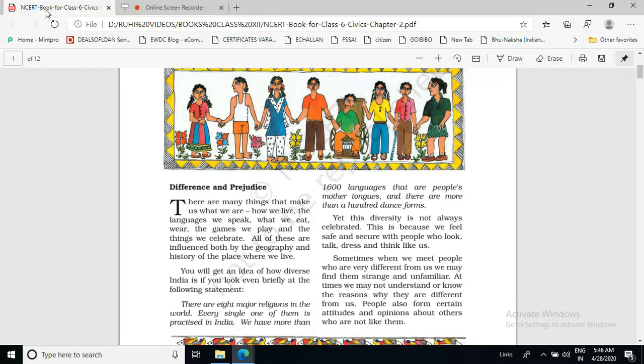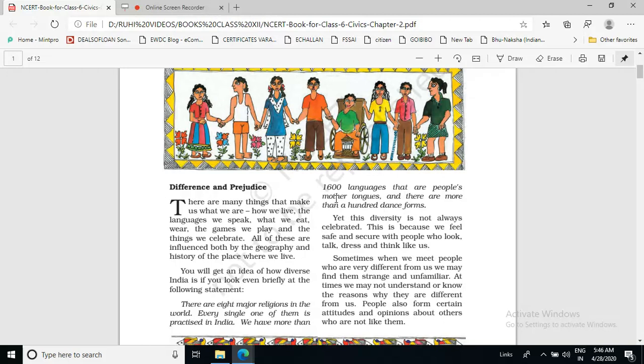It's not that people belonging to only one religion live in India, but people belonging to 8 religions are living in India. Then we have more than 1600 languages that are people's mother tongues, and there are more than 100 dance forms.